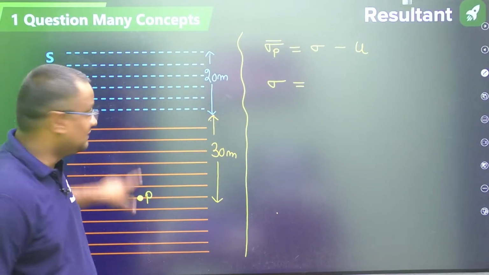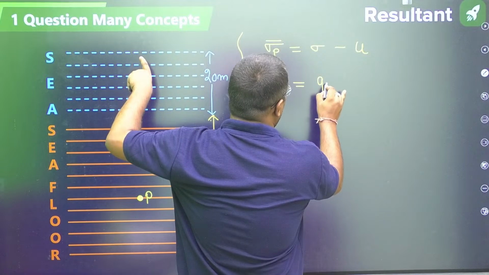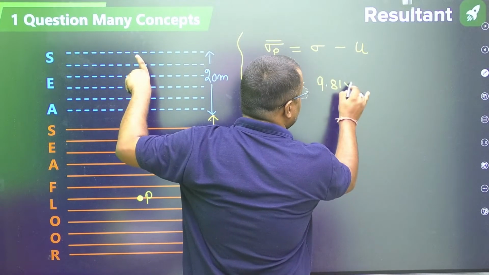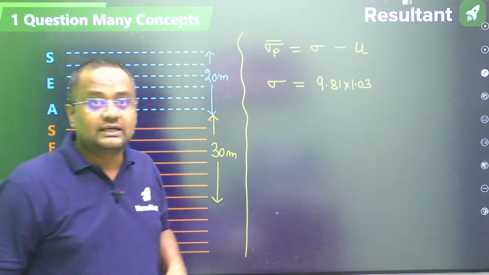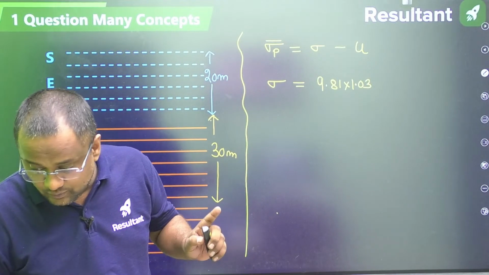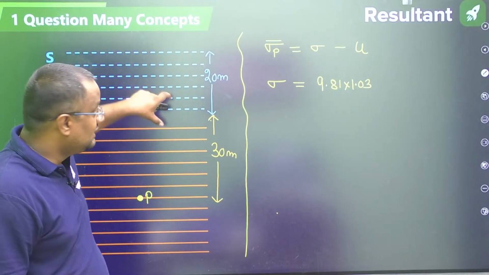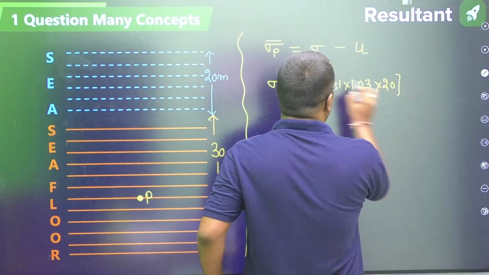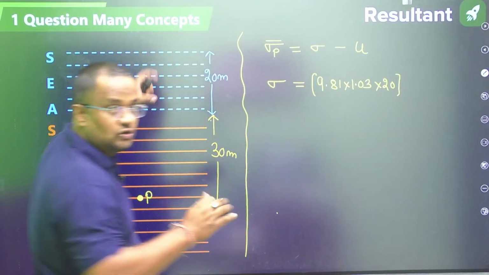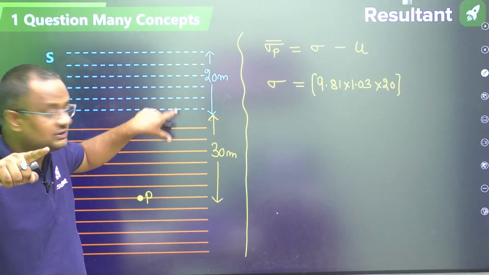What is the stress here? Stress due to water is gamma W, but this is not 9.81. The unit weight is 9.81 into 1.03, into 20. This is the stress due to water, density into height.